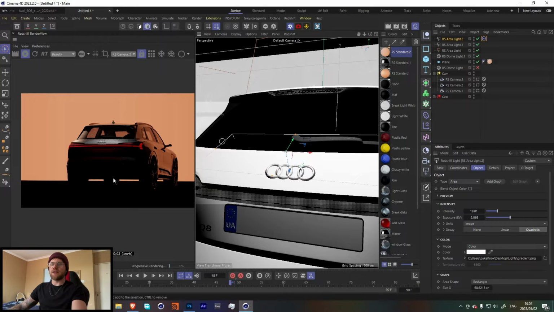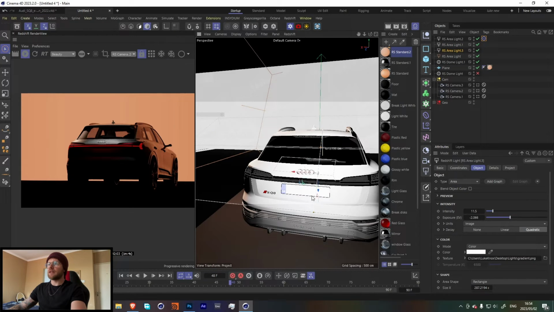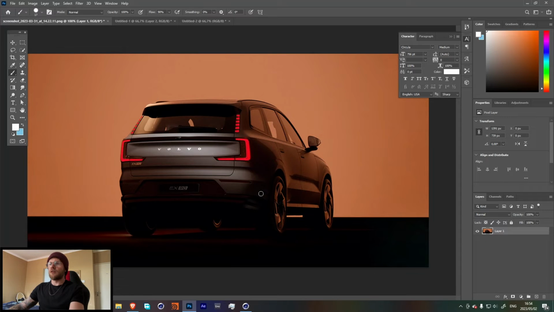Let's light over here. So let's take our other light over here. Let's just duplicate it and let's bring it down. So looking at our reference over here, it is lighting this area over here. This area over here looks like it's lit by another light, so we're going to leave that for now, but we're only going to focus on this specific area.